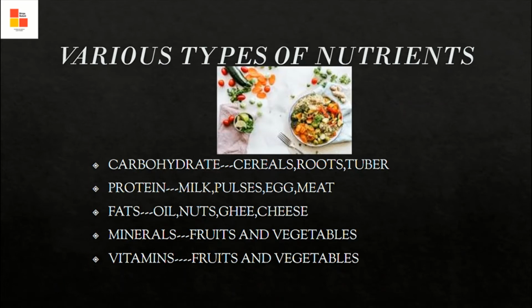Various types of nutrients. There are carbohydrates, which we get from cereals, roots, and tubers. Proteins, which we get from milk, pulses, egg, meat. Fats, from oil, nuts, ghee, cheese. Minerals, from fruits and vegetables. Vitamins, from fruits and vegetables. Examples of minerals are iron, iodine, calcium, phosphorus. Examples of vitamins are vitamin C and B complex.